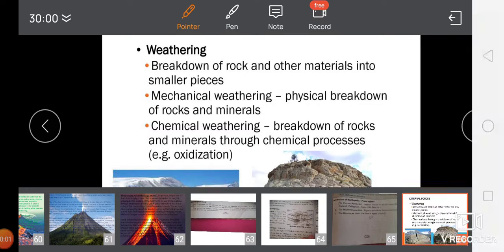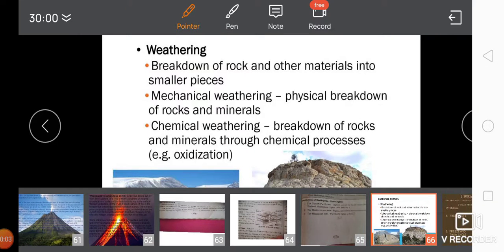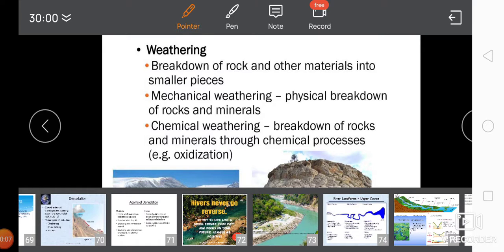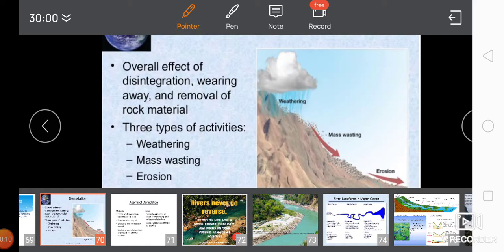Welcome back to your geography class. We were studying about the lithosphere. Let us continue the lesson with the denudation.